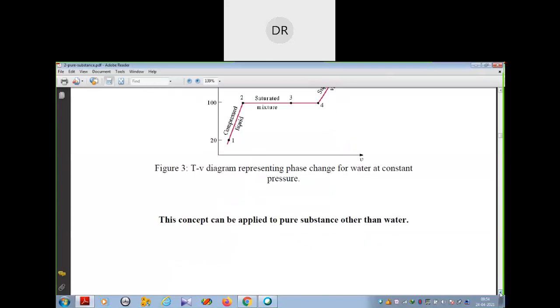This concept of phase changes can be applied to any pure substance other than water also. We can apply this concept to any pure substance, that means how compressed liquid is converted to saturated vapor, then to superheated vapor.